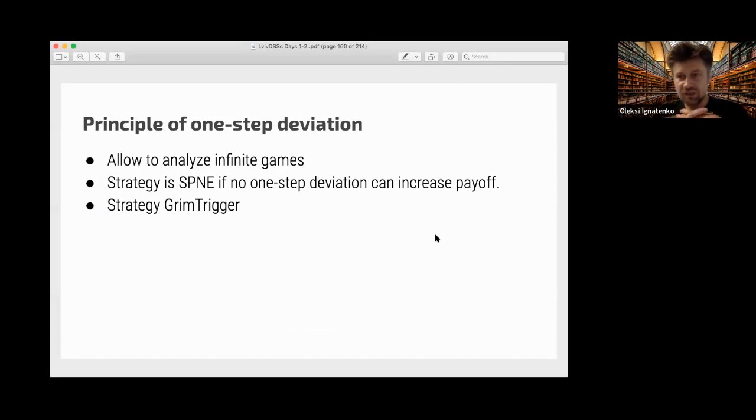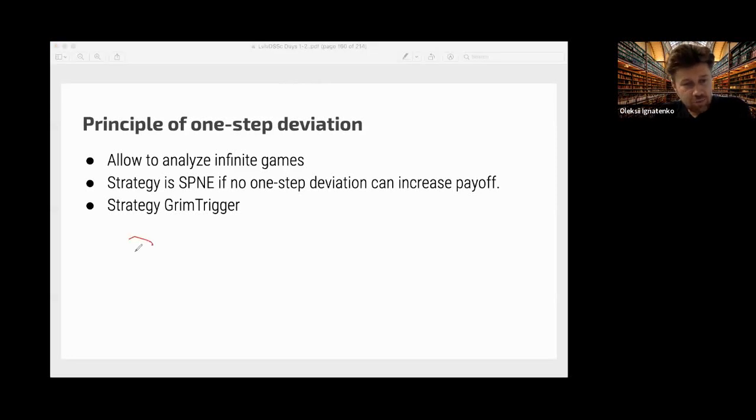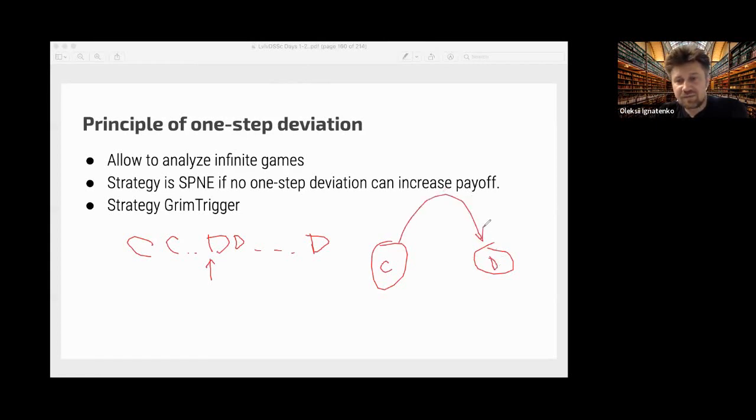Now we will try to consider a special strategy, which is called grim trigger. Grim trigger is a strategy that always cooperates until the other player defects. And if this has happened, then he starts to defect always, no matter what, to the end. So basically we have 2 states and one transition from one state to the other, and no coming back. So this is the grim trigger strategy.